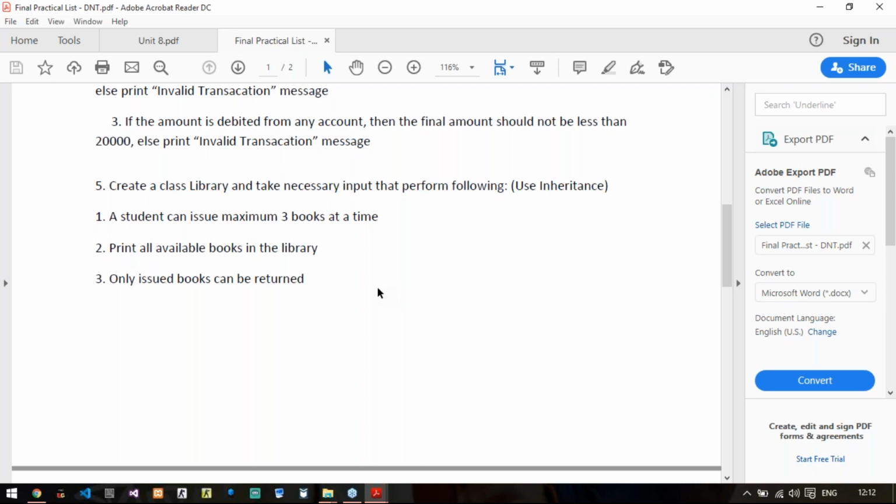Then you will just print all these books, and then you will create one functionality for issue and return where only one student will be there and it will try to issue a book. So you will just have to maintain the count of how many books the student has issued and how many it has returned. That's it, nothing more. That's it, nothing else you have to do. You just need to implement 2 functionalities. Is it clear?